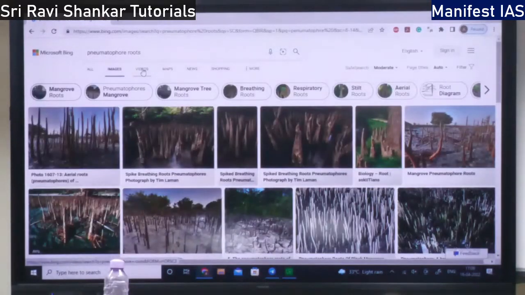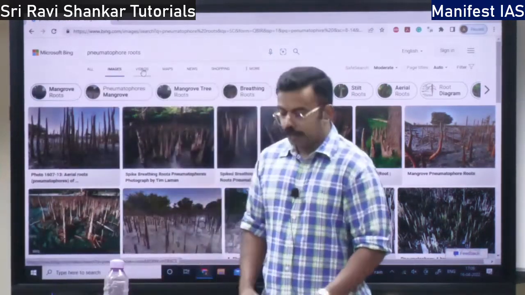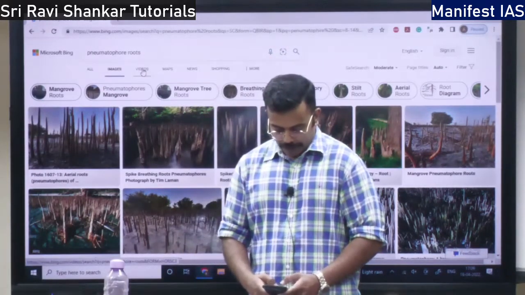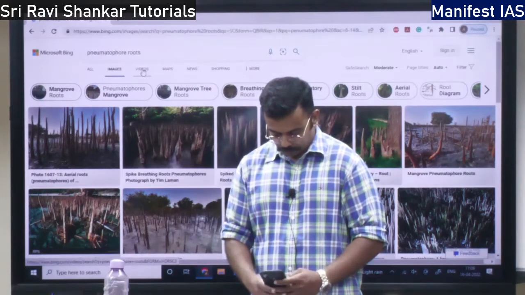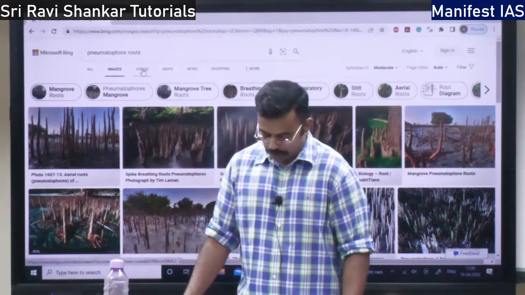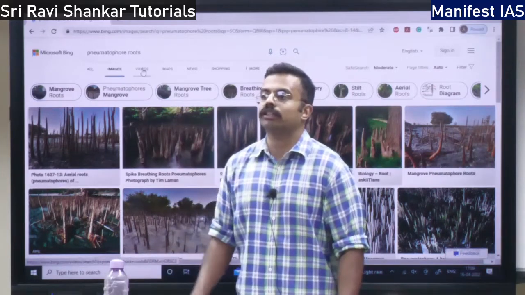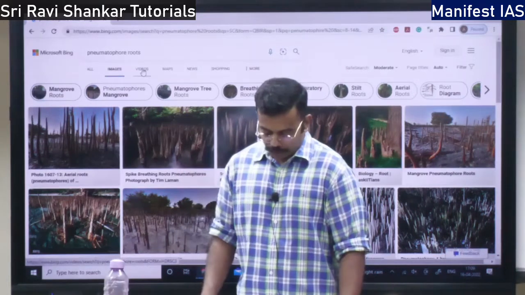See, they are spike-like projections from the ground, right? So why do they have these spike-like projections? To get oxygen for the submerged roots. The roots are submerged, they need oxygen, and they take it from these pneumatophore roots.